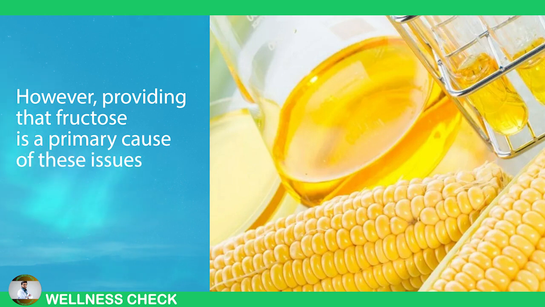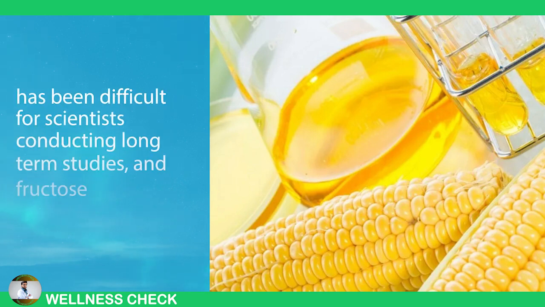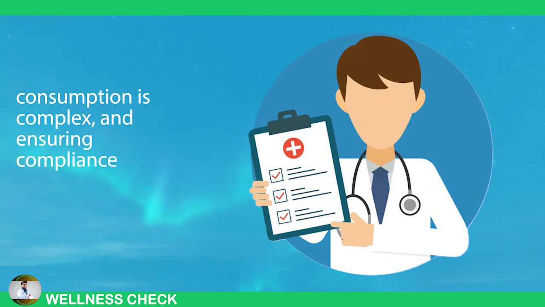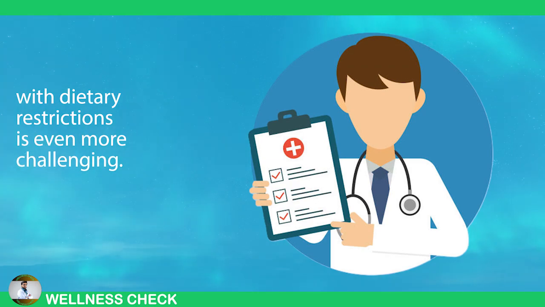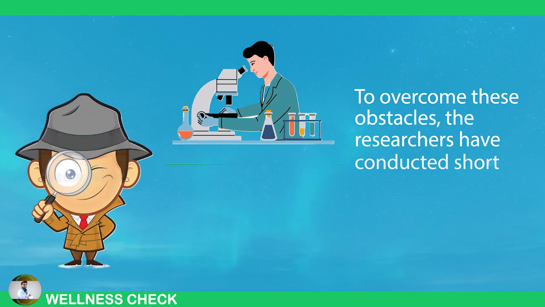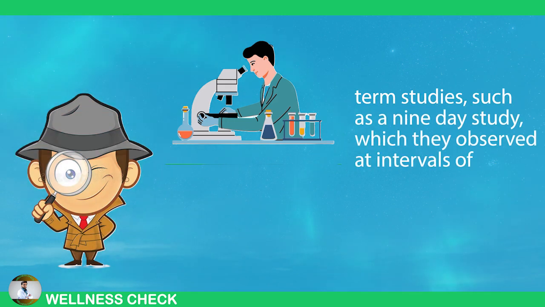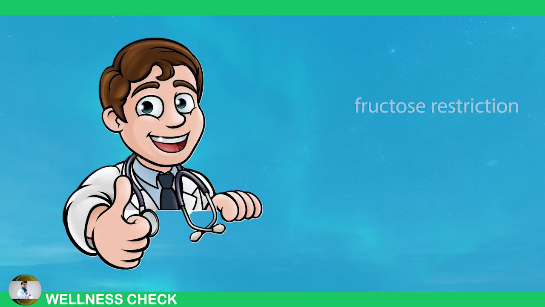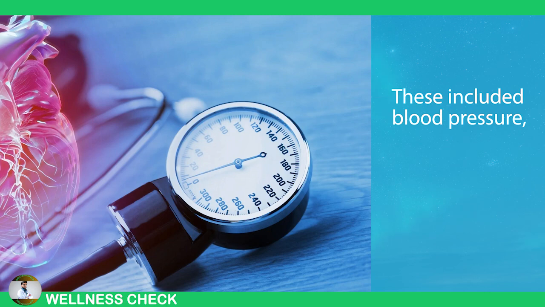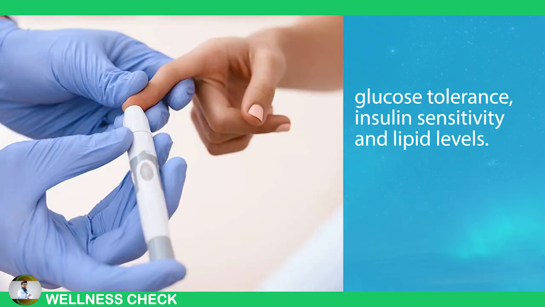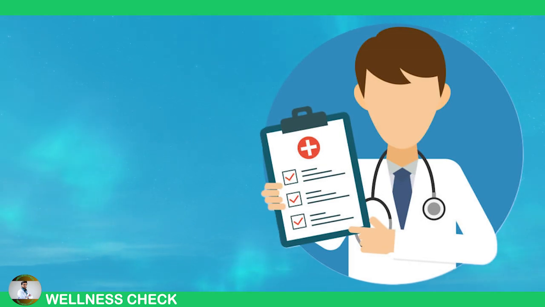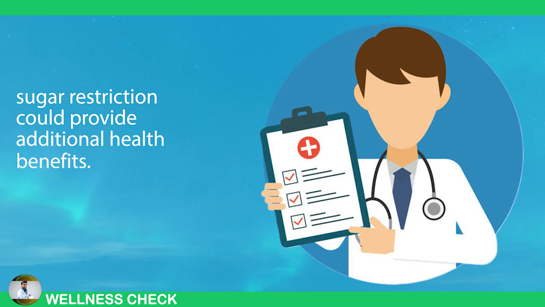However, proving that fructose is a primary cause of these issues has been difficult for scientists. Conducting long-term studies on fructose consumption is complex, and ensuring compliance with dietary restrictions is even more challenging. To overcome these obstacles, researchers have conducted short-term studies such as a 9-day study, in which they observed that fructose restriction led to improvements in various health markers. These included blood pressure, glucose tolerance, insulin sensitivity, and lipid levels. Based on these findings, researchers believe that long-term sugar restriction could provide additional health benefits.